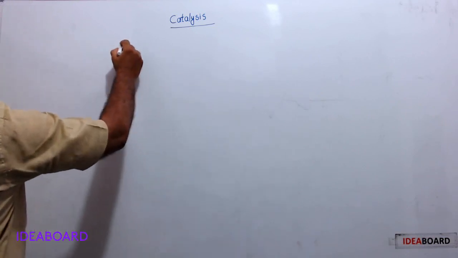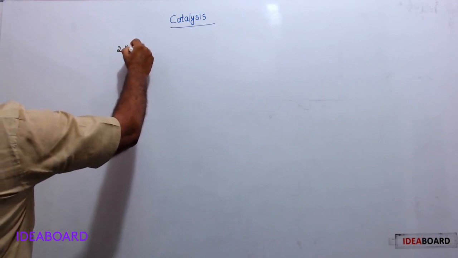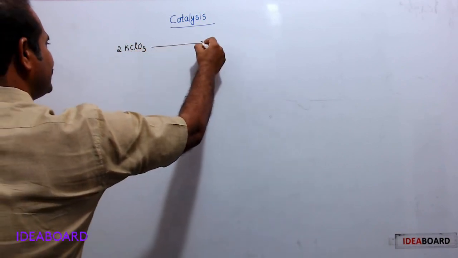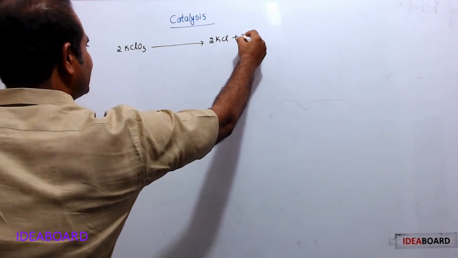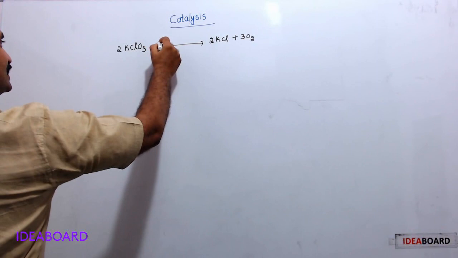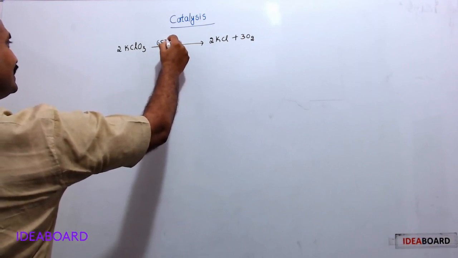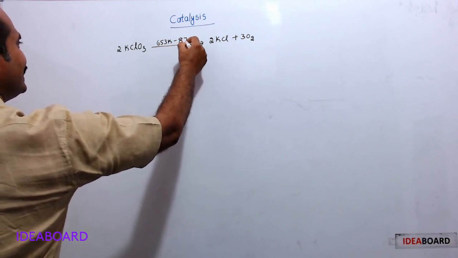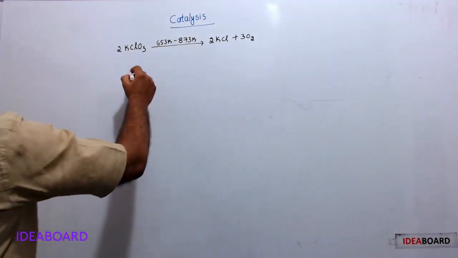Let us assume the decomposition of KClO3, potassium chlorate. This decomposes into potassium chloride and oxygen. So it needs high temperature, around 653 Kelvin to 873 Kelvin.